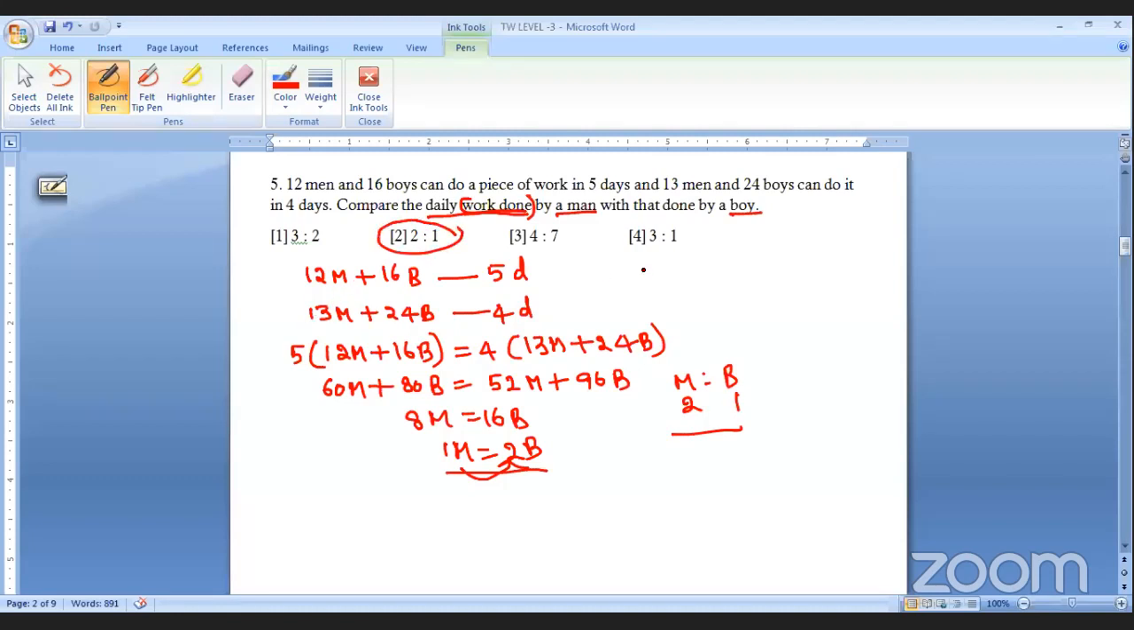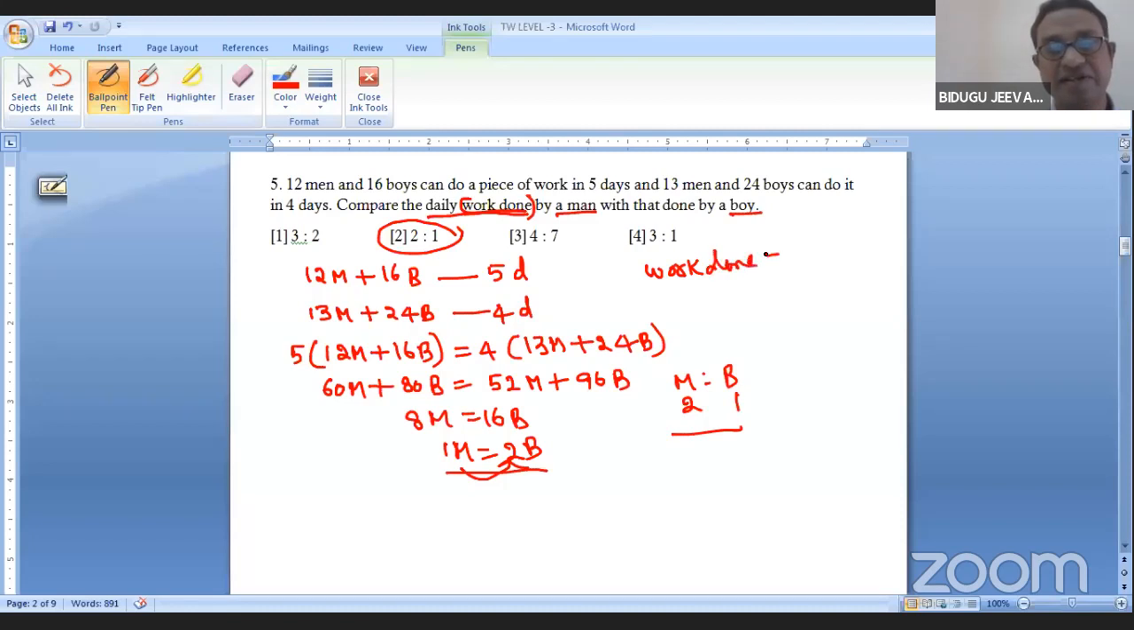So remember always, work done is nothing but men into days. How many people are there? How many days are they working? That gives the work done, how much work is completed. I think you understood.